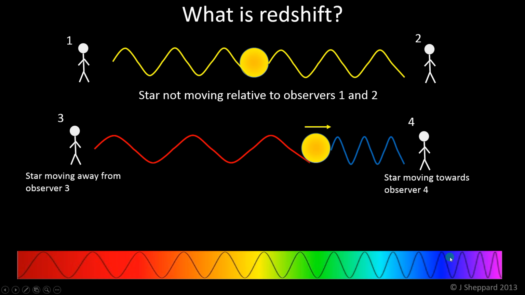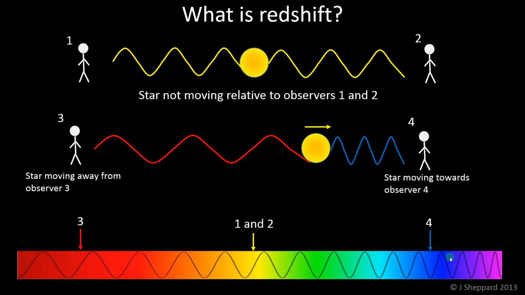Do remember this spectrum keeps going as well, right? So past the red we have infrared, and past the violet we have ultraviolet. Okay, so the observers 1 and 2 see the normal yellow colour of the star. Observer 3 sees the wavelength stretched, and so he sees the star redshifted. The light from the star is shifted towards the red end of the spectrum. What that really means is that the wavelength is longer. And similarly, observer 4 sees the wavelength shortened, and that's the blue end of the spectrum. So the observer 4, with the star moving towards them, sees a shorter wavelength.